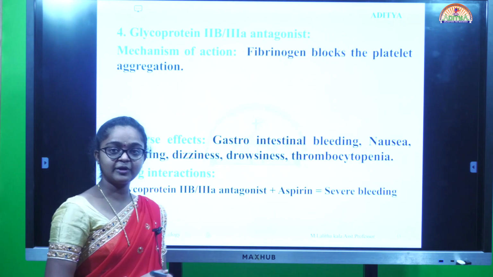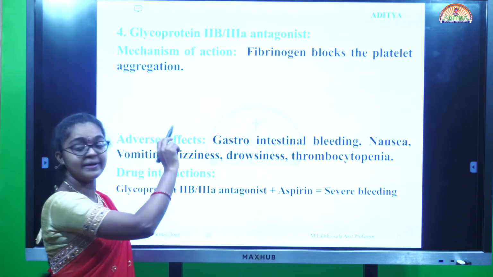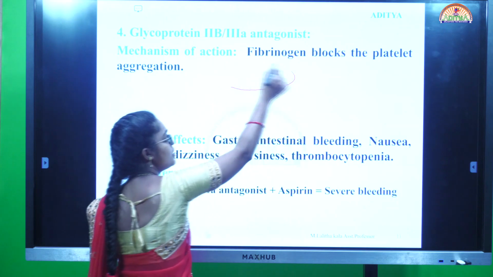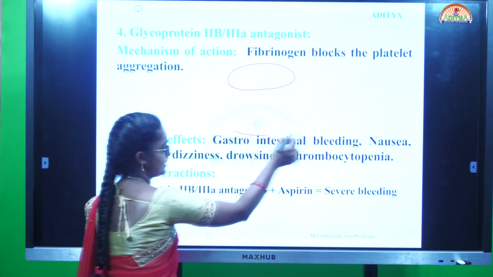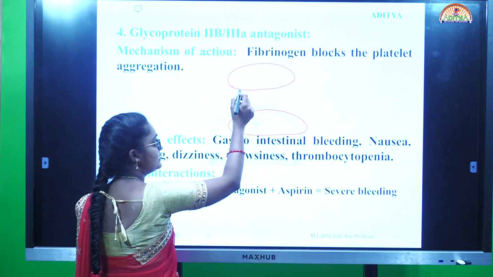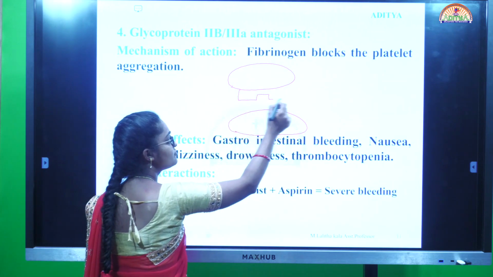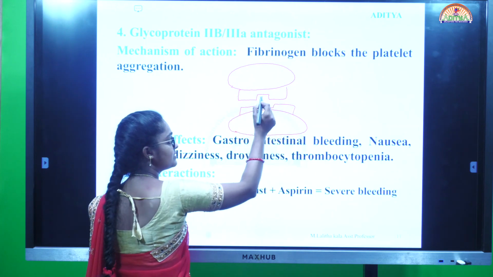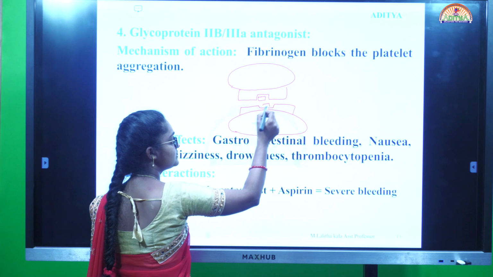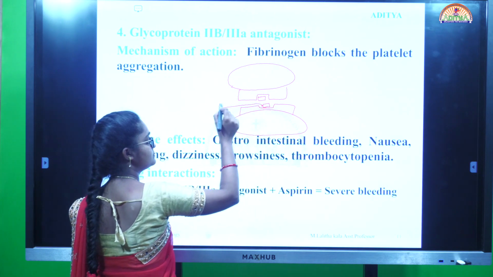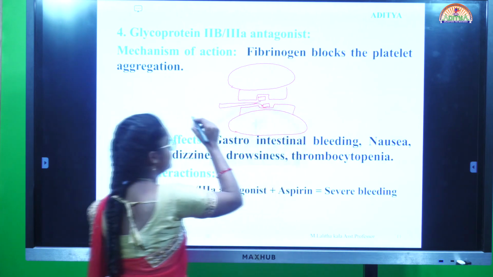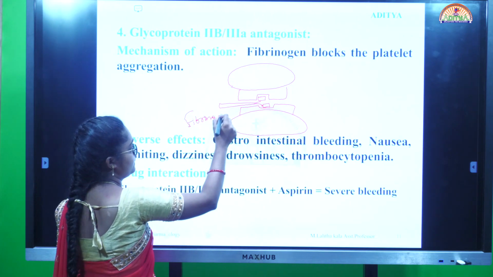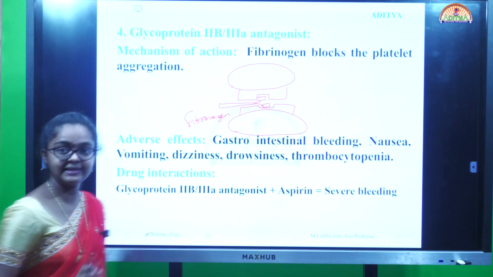Next, coming to glycoprotein 2B3A antagonist. How it is acting: here is one platelet, here is another platelet, and there is a binding of fibrinogen. This is how it inhibits platelet aggregation.